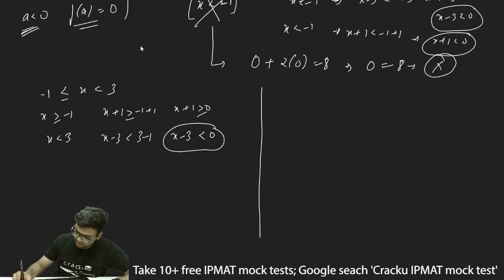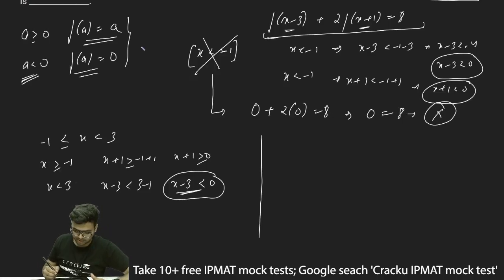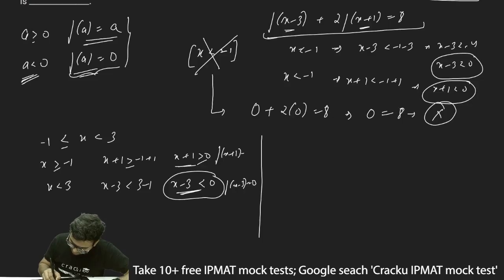Now what will happen if I take this equation, f of x minus 3 plus 2 into f of x plus 1? The x minus 3 value is less than 0. So ultimately f of x minus 3 will be equal to 0. But what will happen for x plus 1? For a greater than or equal to 0, f of a is equal to a. So if x plus 1 is greater than or equal to 0, f of x plus 1 will be equal to x plus 1 only.